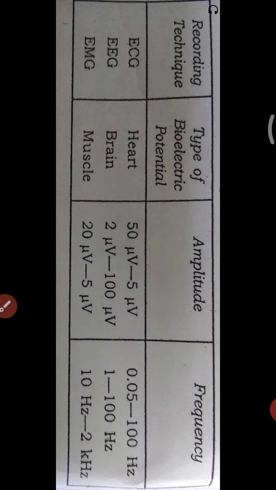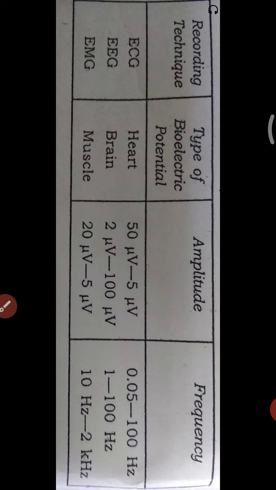Now, what are the amplitude and frequency ranges of bioelectric potentials? In electrocardiography, which is used for the heart potentials, the amplitude is 50 microvolts to 5 millivolts and the frequency is 0.05 to 100 Hz. Electroencephalography is used for the brain potentials.